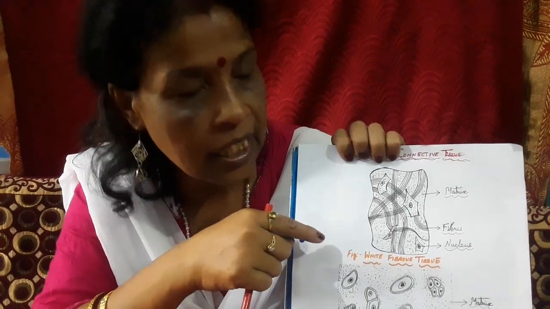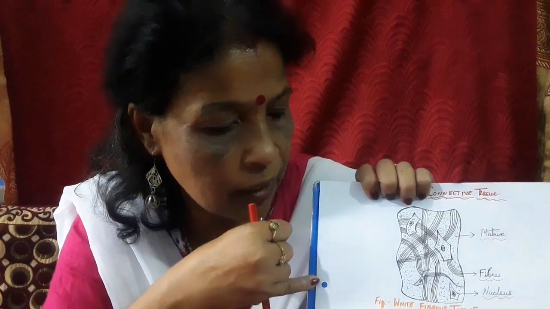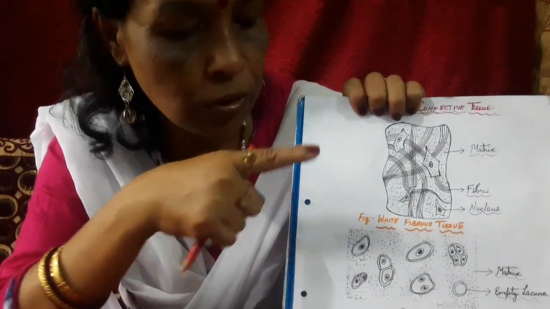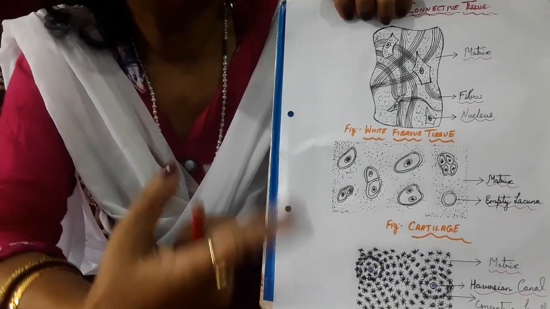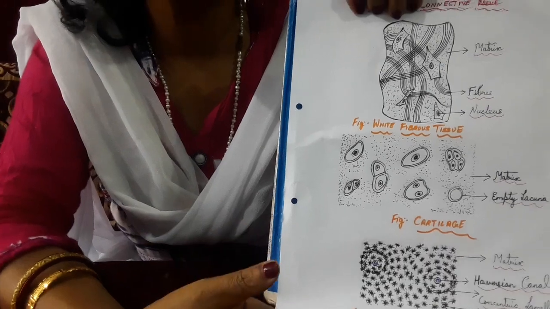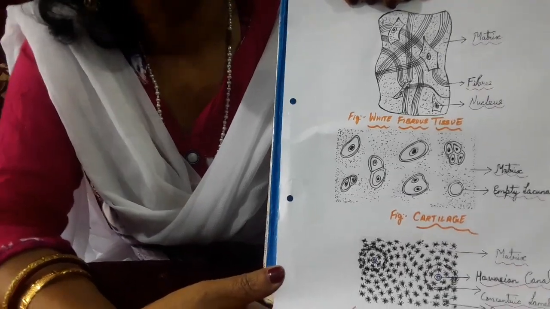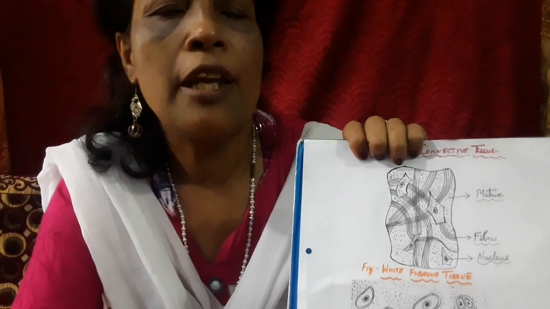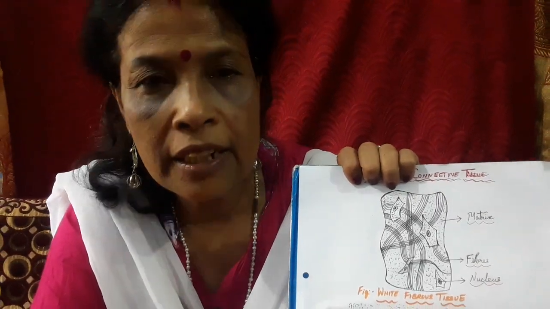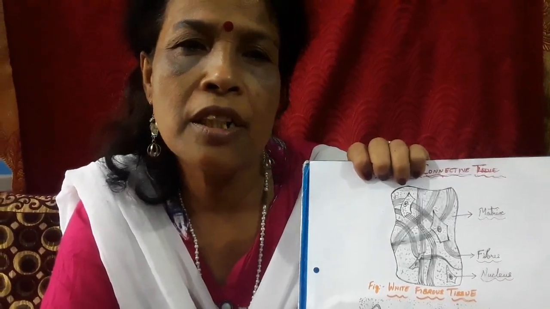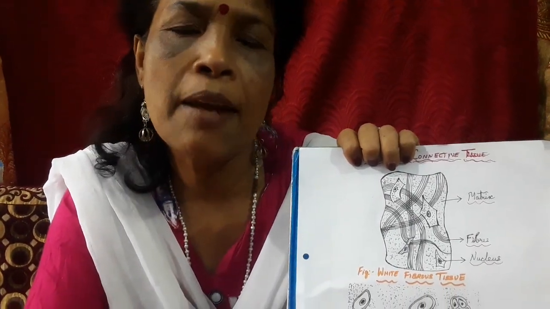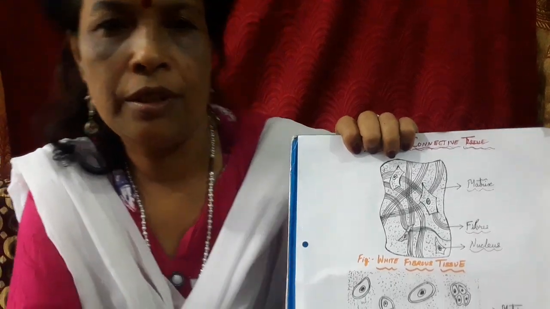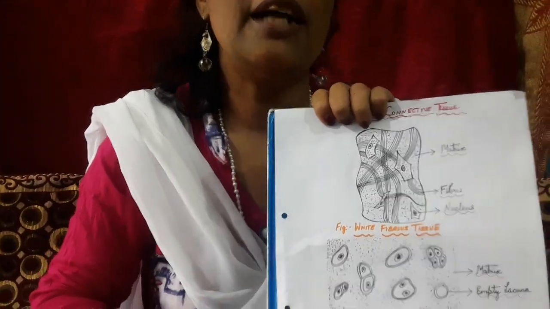So these are the types of connective tissue proper, that is loose connective tissue and dense connective tissue. Then we discussed the supportive connective tissue. Next class we shall discuss the fluid connective tissue, which consists of blood and plasma. If you have any queries or doubts, you can write in the comment section and go through the notes, because the assignments given are related to it. Thank you. Stay home and be safe.